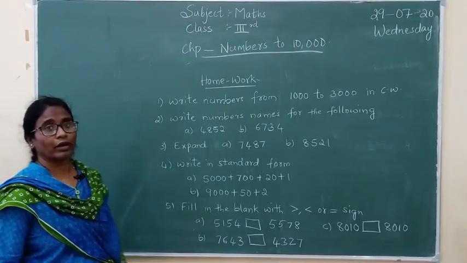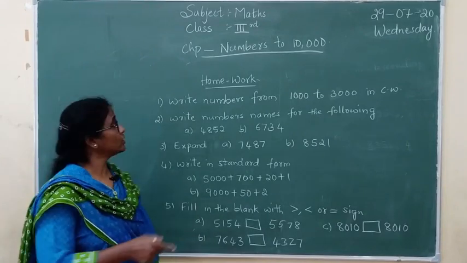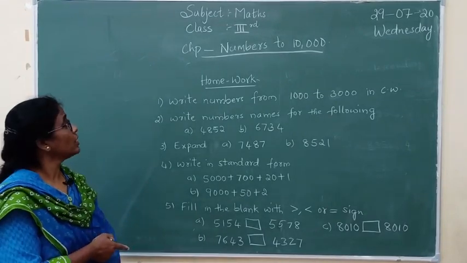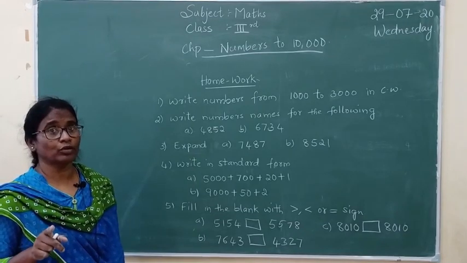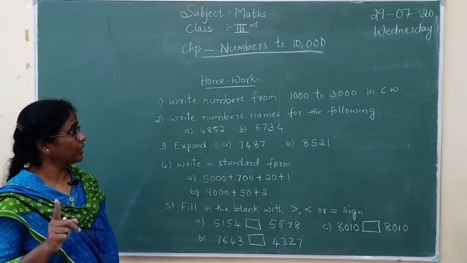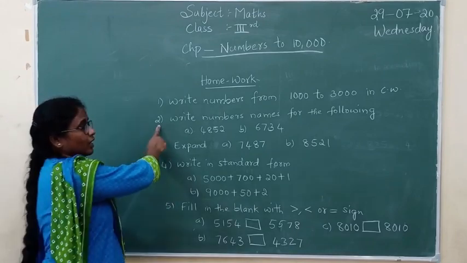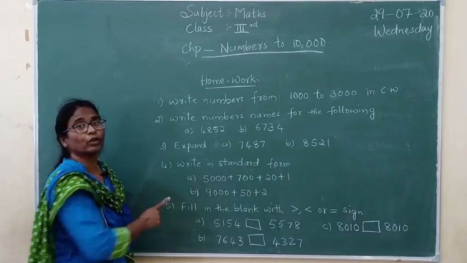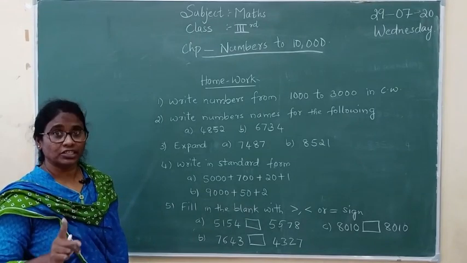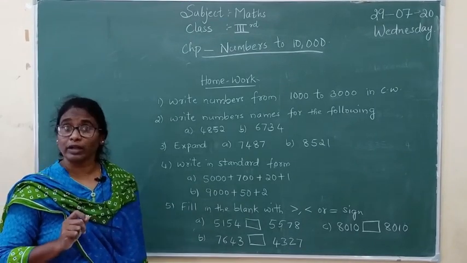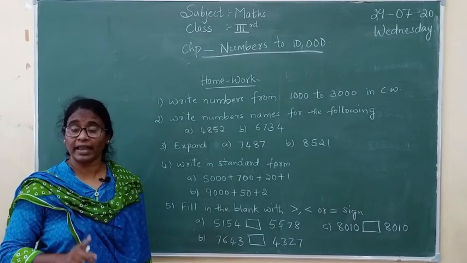Okay, children, now whatever I have taught you, this is the homework for today's class. You have to write numbers from 1000 to 3000 in your CW. I told you 200 pages for your CW. In that you are going to write, and the remaining second, third, fourth and fifth ones you are going to write in your HW. Okay, you are going to write it in HW, children. And tables, you are definitely going to learn the tables daily, 2 tables.